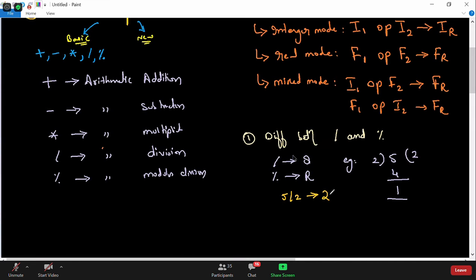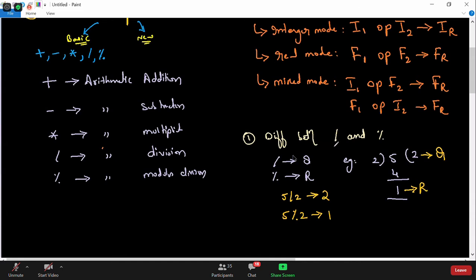When I ask 5 modulus division by 2, we will get the value as 1, because modulus division gives you the remainder value, and the division operator gives you the quotient value. Understood, everyone? There's a basic difference between division operator and modulus division.